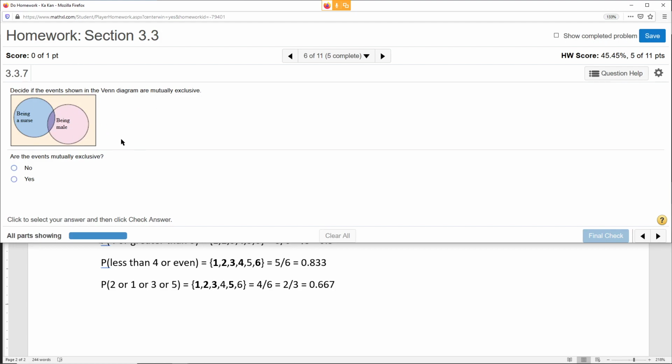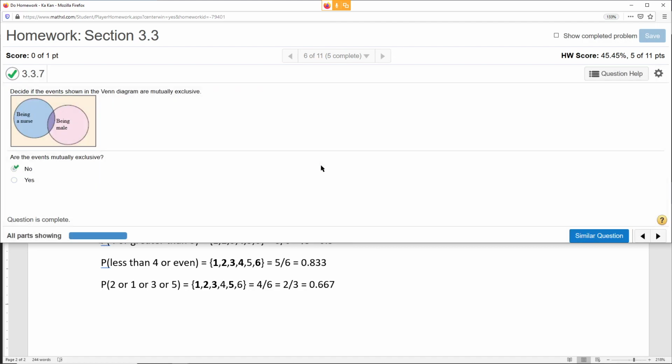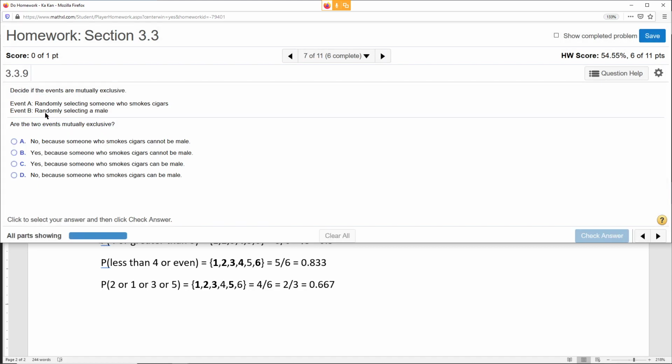So now, is this mutually exclusive? No. Why? Because they have something in common. It's like somebody being a nurse and somebody being a male. There are people who are male nurses right in the middle. Done. We already answered that, so I don't know why they give you the same question. These are pretty easy.